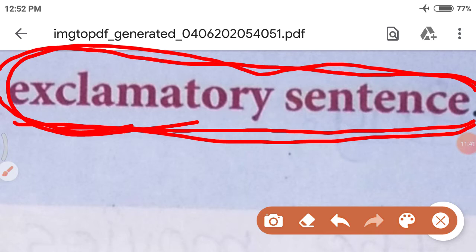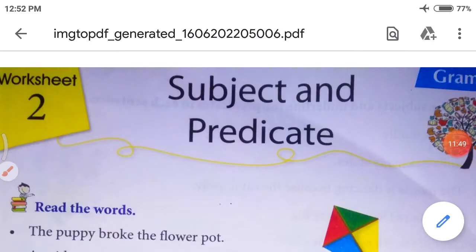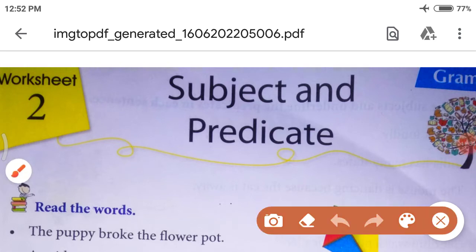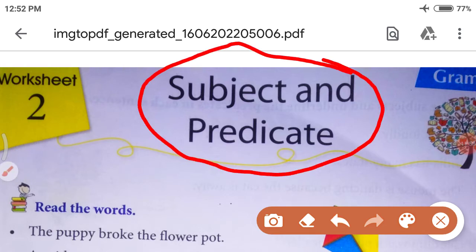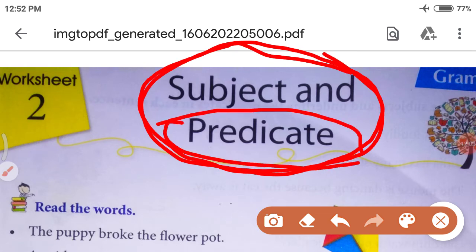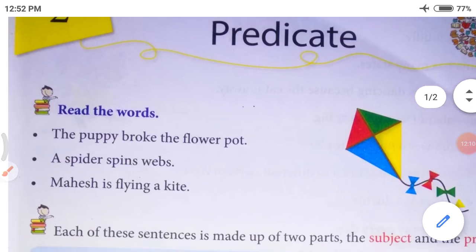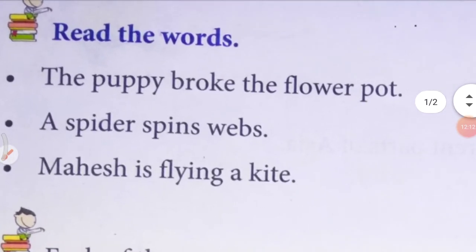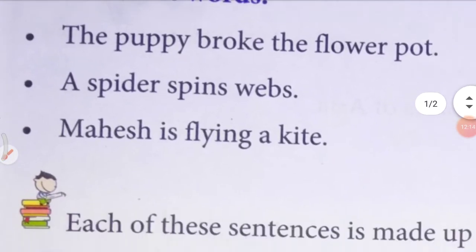So now let's start today's session, chapter number 2. Chapter number 2 is subject and predicate. What is the name of chapter number 2? Subject and predicate. Predicate means verb. What is the meaning of predicate? A verb. Okay, let's start. Read the words. Let's read. You all will read with me together.